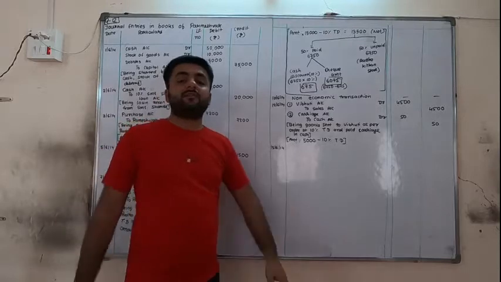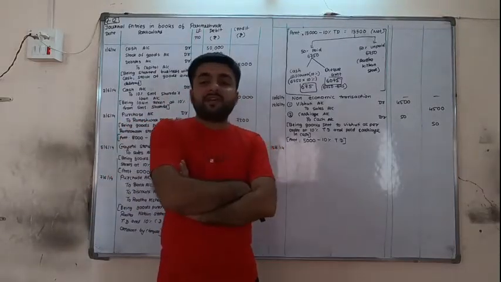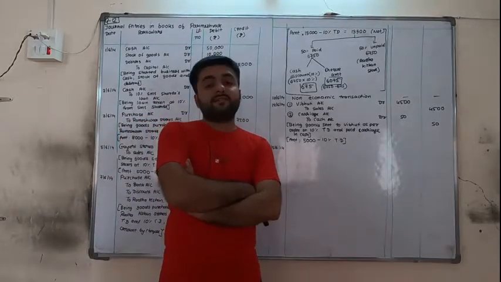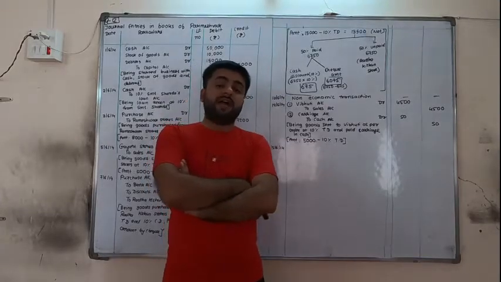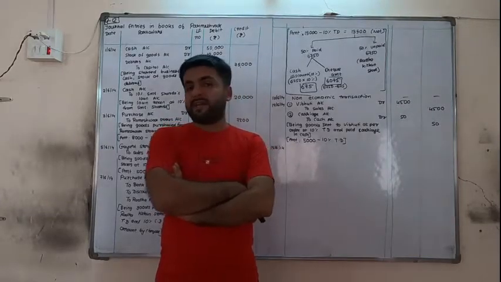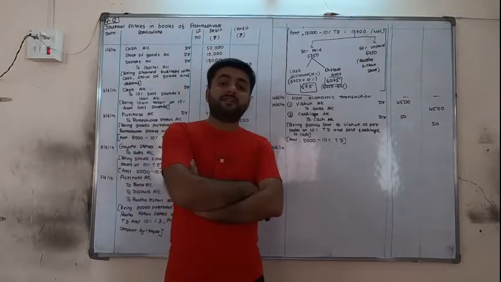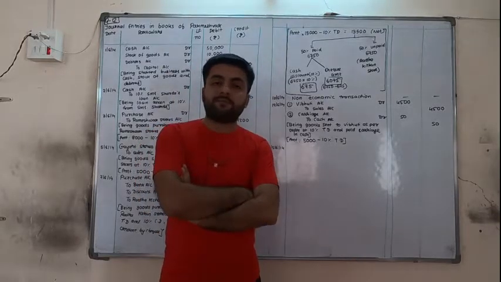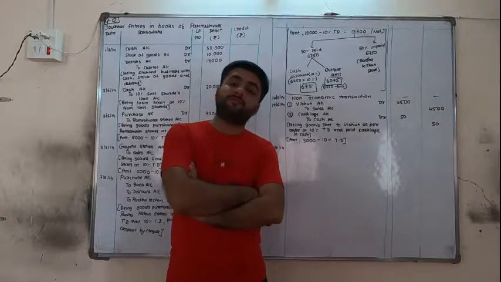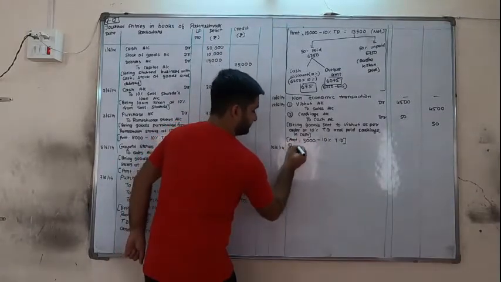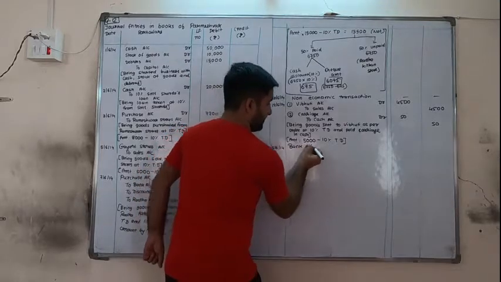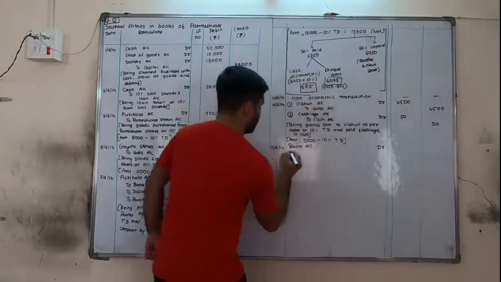So what entry is recorded here? See, she is giving us the check. Bank is the receiver of the check. So bank account debit. Bad debts is recorded and bad debts is a loss for the business. So bad debts account debit. And the giver of the check is Vibhuti. So Vibhuti's account should be credited. So bank account debit for the check she has given.